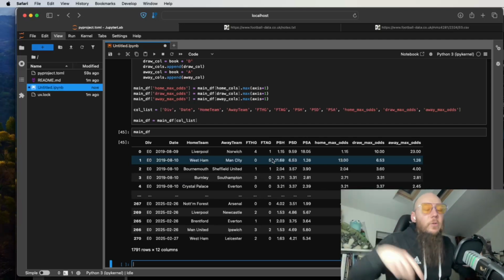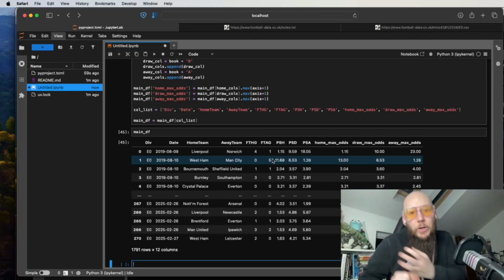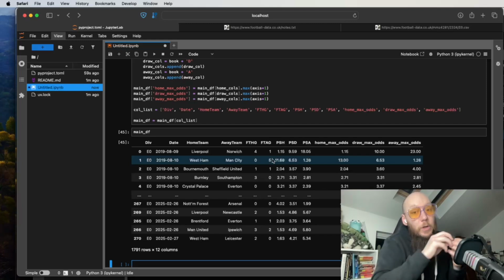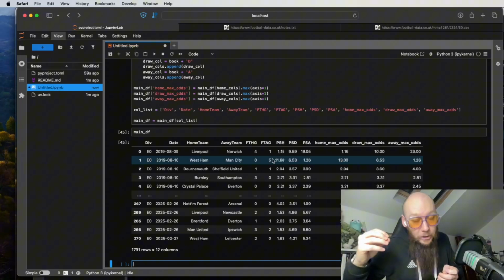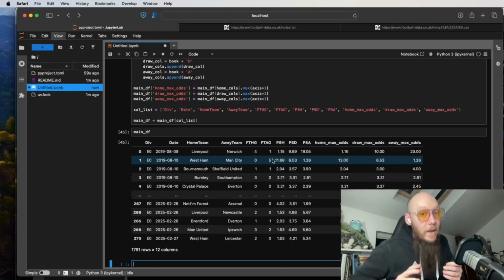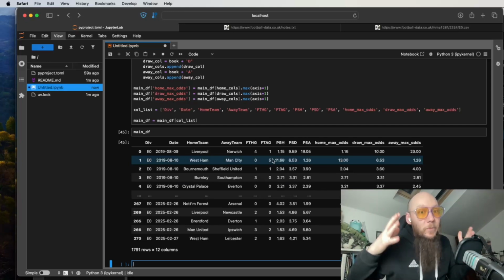In subsequent videos, what we're going to do is we need to manipulate this data to be able to start to produce predictions. So we're going to look into things like the Poisson distribution. We're going to look into how you reverse engineer the odds that a bookmaker gives you in order to be able to understand what their predictions were and compare yourself against their predictions. And then we're going to come up with some way and metric of analyzing the data that we have and the results that we predict.